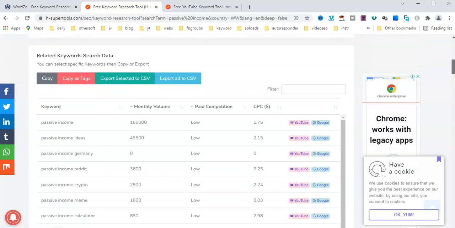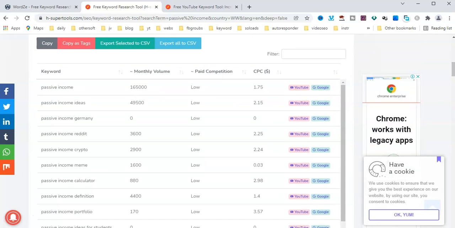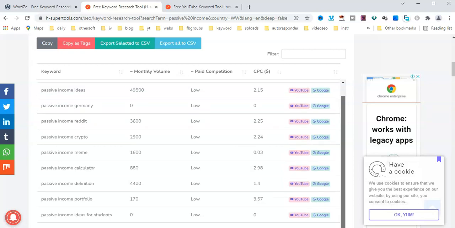You can also check a lot of keywords. Here is a low competition keyword. You can check and go create bulk posts and videos to do SEO easily. Passive income idea, low competition keyword. Also check YouTube and Google.